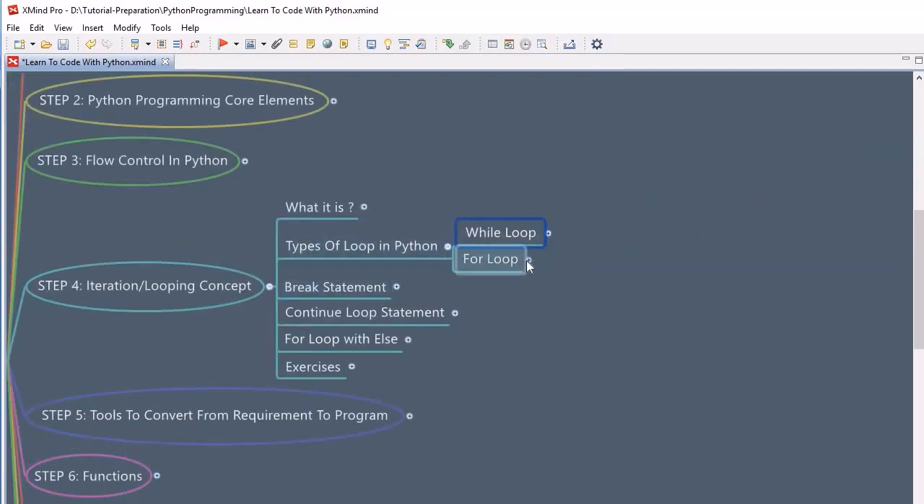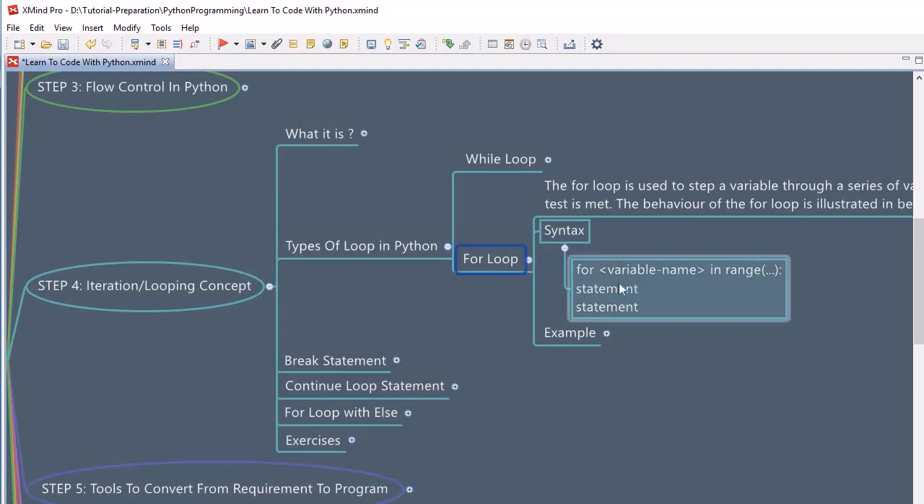For loop does the same thing, but it has a different syntax. So what is the syntax? See here, it has a keyword called for, and then the variable name we can keep, and here we are using a method called range, and from where to where we have to print, and then the things which you want to perform within the loop, you should write within that. So let's look into an example so that you feel comfortable with that. So let's jump into the Spyder.